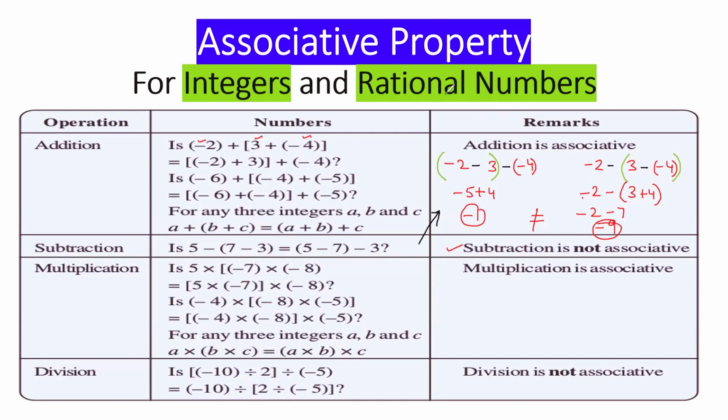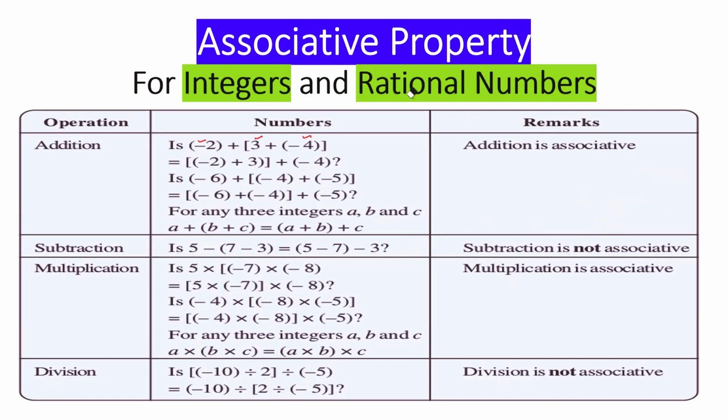Now, we will see multiplication part. So I'll just erase it quickly. Then I'll tell you the multiplication. Again, we are going to take three numbers. So here we are taking 5, -7 and -8. Any numbers you may take of your own choice. So first number, second number, third number. Now we'll check the multiplication. So we'll put multiply here.